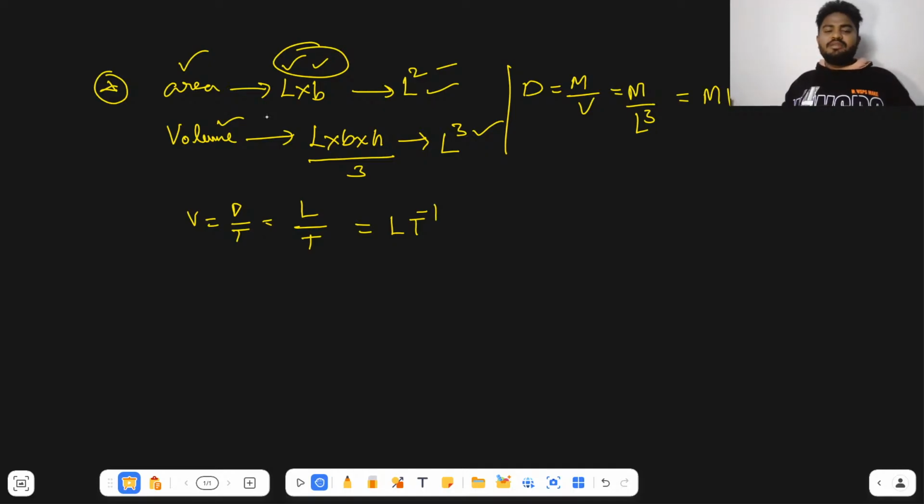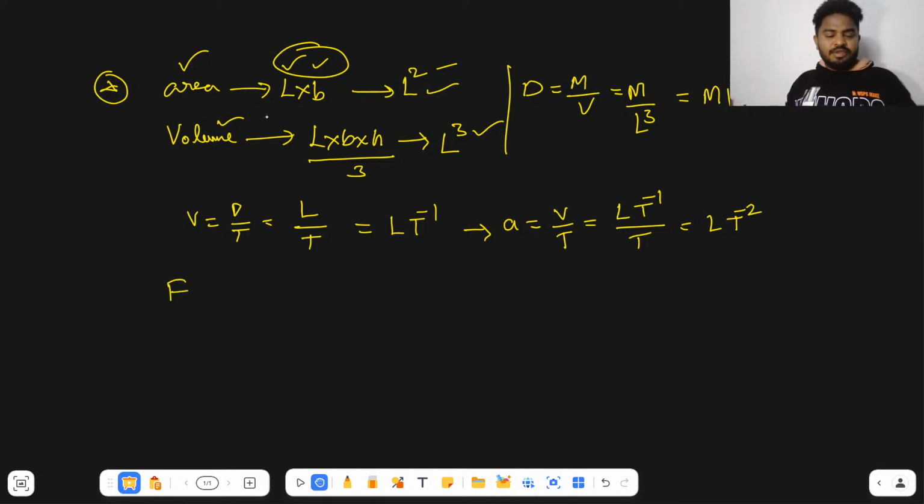Whereas coming to acceleration, the dimension formula: change in velocity by time is called acceleration. So the velocity dimension formula is L T power minus 1 by T. So I can write it as L T power minus 2. This is the dimension formula for acceleration.